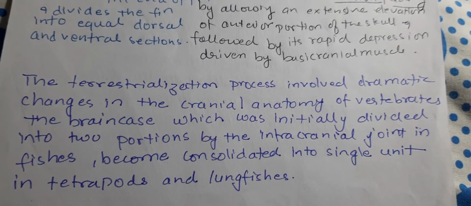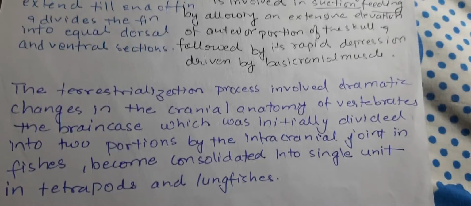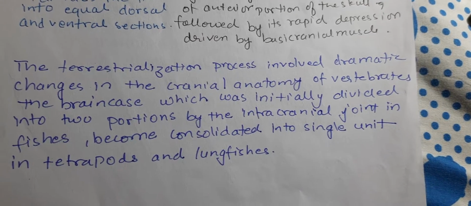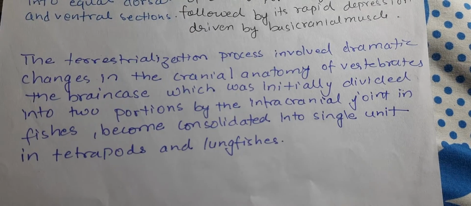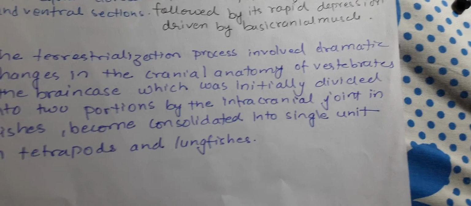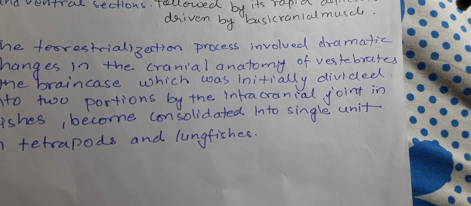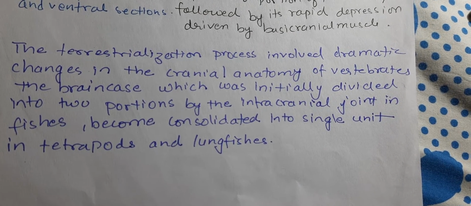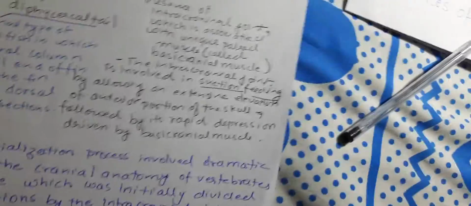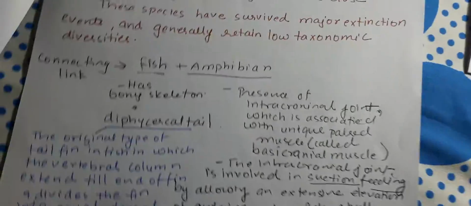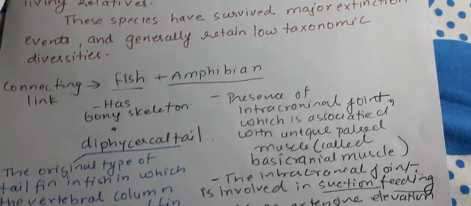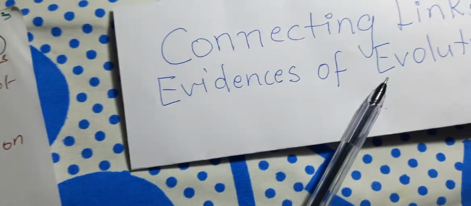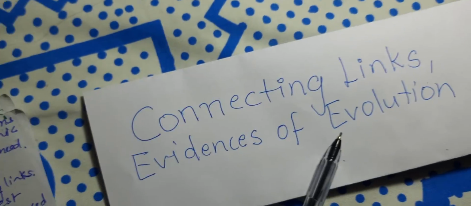So the terrestrialization process involved dramatic changes in the cranial anatomy of vertebrates. The brain case, which was initially divided into two portions by the intracranial joint in fish, became consolidated into a single unit in tetrapods and lungfishes. So it has been suggested that amphibians have arisen from the fish.